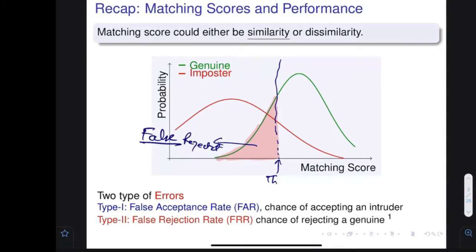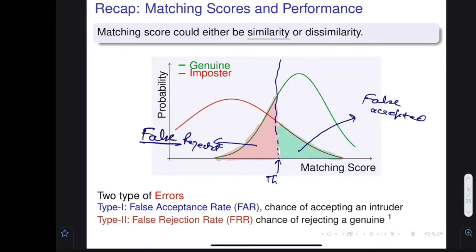The other big problem is where these imposter scores are larger than the threshold. Sometimes it is possible that these scores are larger, so these people would be accepted. But this is a false accept, a wrong accept. So these are the two kinds of problems that actually happen.